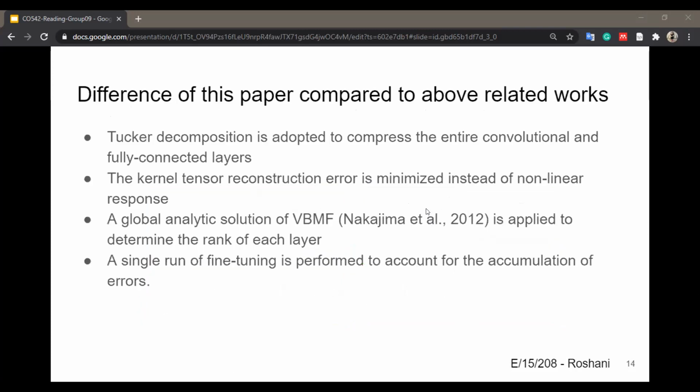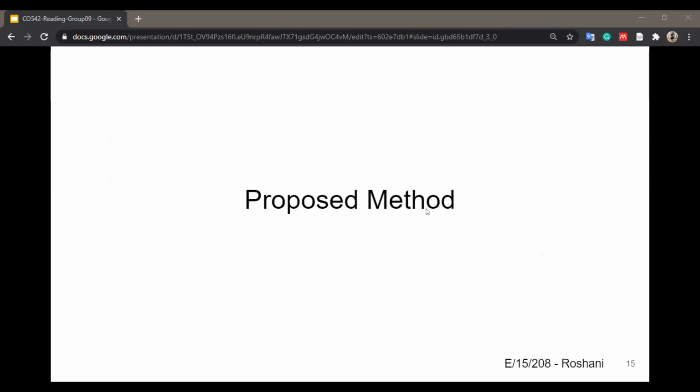How does this paper differ from the related works above? It is like this. Tucker decomposition is adopted to compress the entire convolutional and fully connected layers. The kernel tensor reconstruction error is minimized instead of nonlinear response. A global analytic solution of VBMF is applied to determine the rank of each layer. And last, a single run of fine-tuning is performed to account for the accumulation of errors.